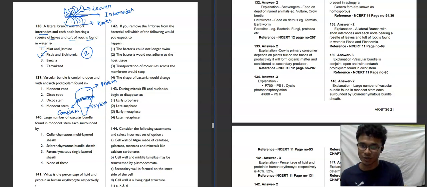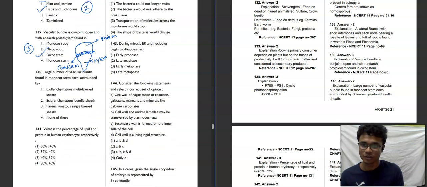That's why we are calling it open, because cambium is present between phloem and xylem. Along with that, enlarged protoxylem is found in dicot stem. Third option will be our correct answer for this question.